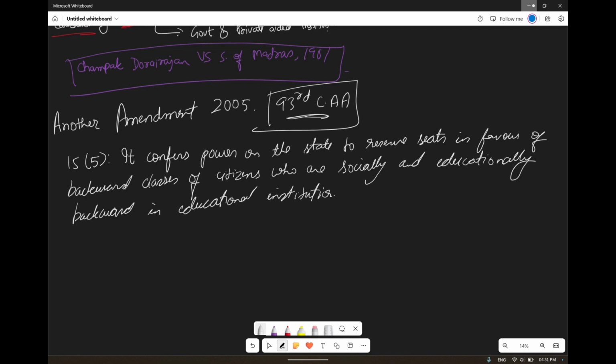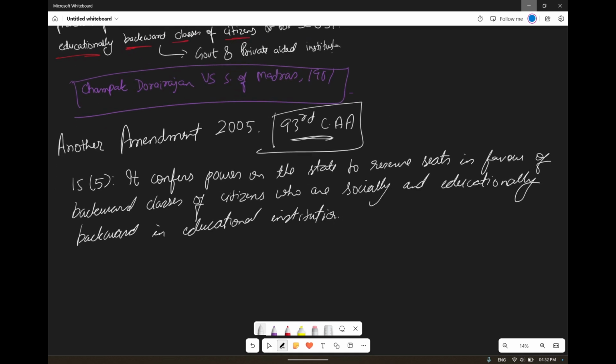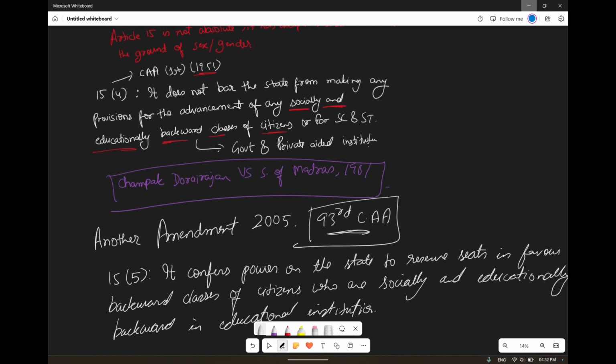So what it basically means is, earlier we were doing it on the basis of caste. Now it gives power to the state to reserve seats for any backward classes of citizens, if there is a particular class. So on that basis also we can do the discrimination, such as Other Backward Classes, OBC. Earlier it was only SC and ST grounds that we were including. Now OBC will also be included under it. That provision was not given earlier. Article 15 clause 4 was also telling that we can do the reservation, but it was mainly on the basis of caste, okay.